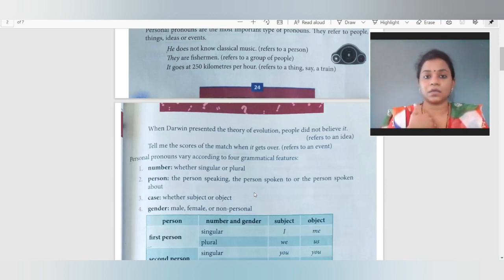First person means me, क्योंकि मैं बोल रही हूँ. I am a speaker, so I become the first person. You are listening to me, so you become the second person because you are hearing me, you are listening to me.